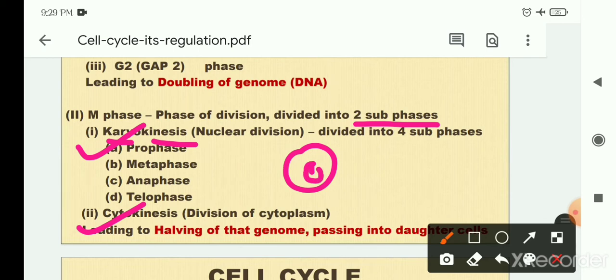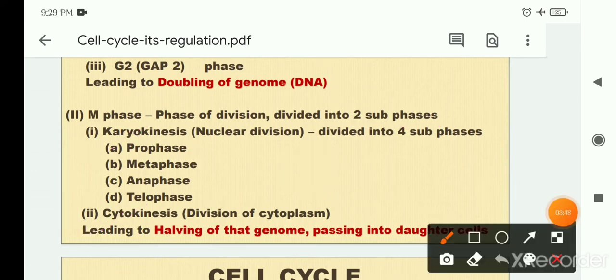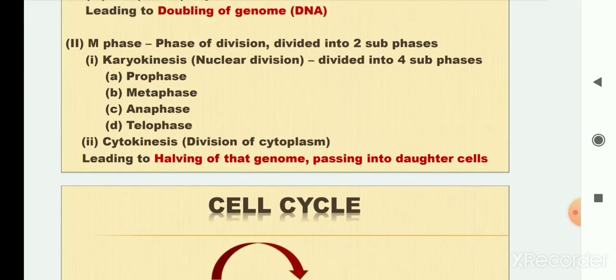Karyon means nucleus. Every cell possesses a nucleus at its center. The division of this nucleus into two, which leads to the cytokinesis process, is generally termed as karyokinesis. Further it is divided into four important subphases, that are prophase, metaphase, anaphase and telophase. After completion of the telophase, the mother nucleus is divided into two equal daughter nuclei. After completion of the karyokinesis, the cytokinesis will begin. The division of the cytoplasm is termed as cytokinesis.